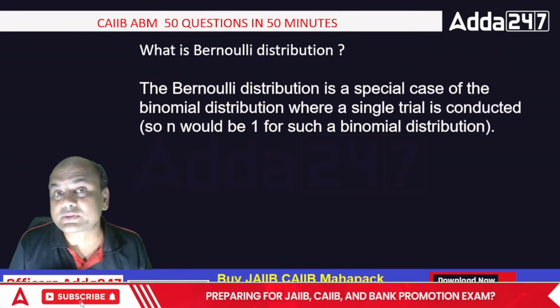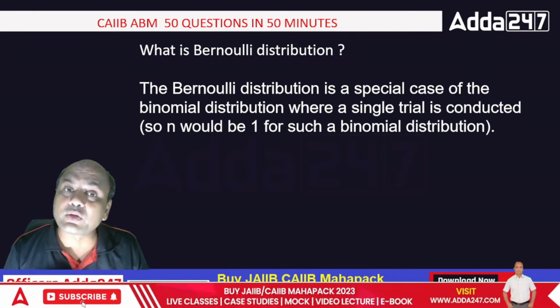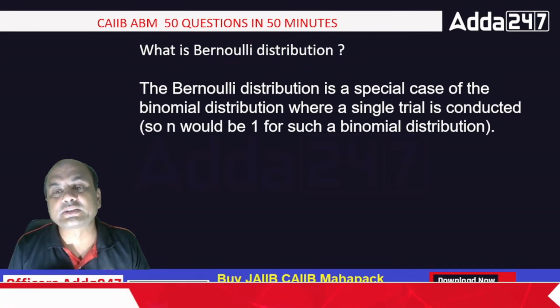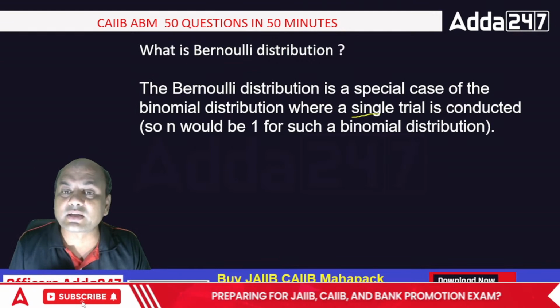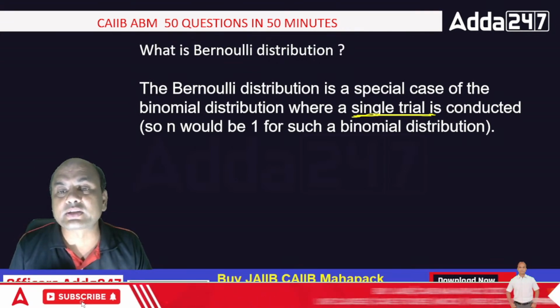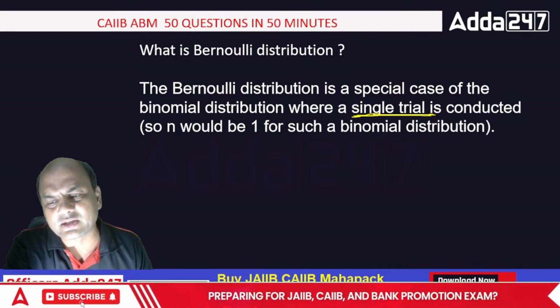What is Bernoulli distribution? I told you I'll be taking all three at the end, so now we are almost at the end. Bernoulli distribution is a special case of the binomial distribution where a single trial is conducted. See here, Bernoulli means single trial, so n would be 1 for such a binomial distribution. Bernoulli is always binomial only, but with a single trial.